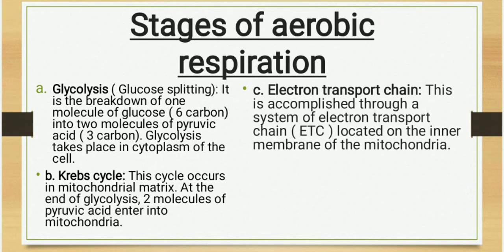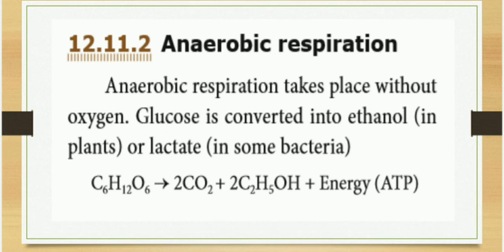Krebs cycle. This cycle occurs in mitochondrial matrix. At the end of glycolysis, two molecules of pyruvic acid enter into mitochondria. Electron transport chain. This is accomplished through a system of electron transport located on the inner membrane of the mitochondria. Next, we will see anaerobic respiration.